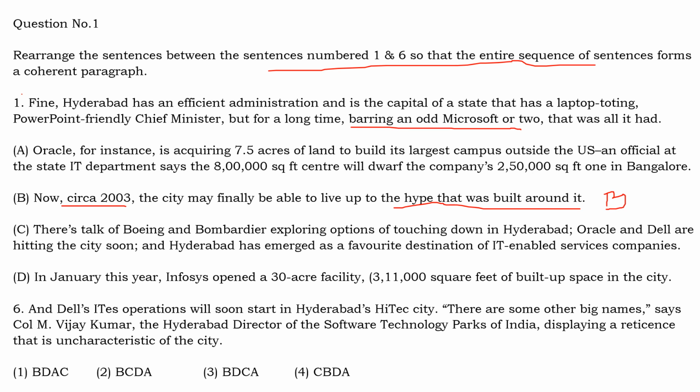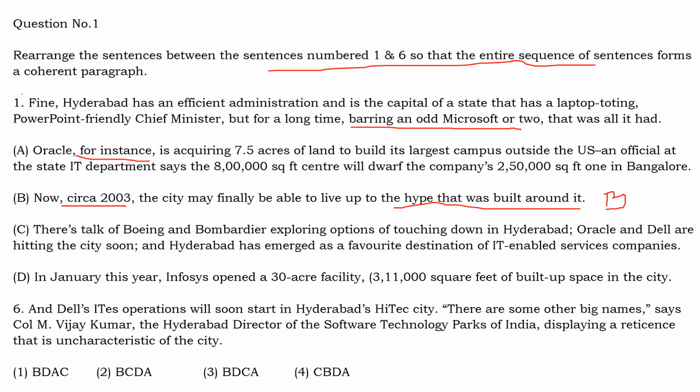So what can be the next sentence? Oracle, for instance. So here, for instance means for example. So it is talking about one example of something given. So maybe it may follow, but it is not really logical, because the word for instance means